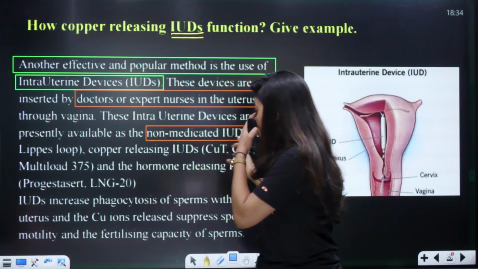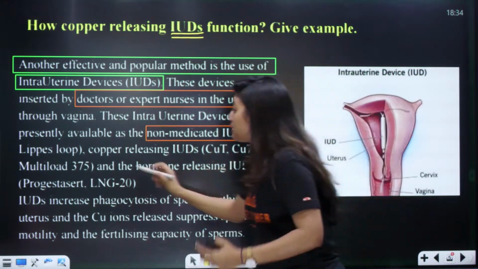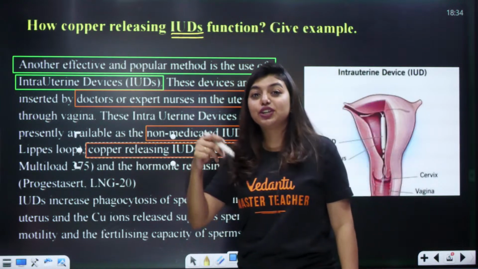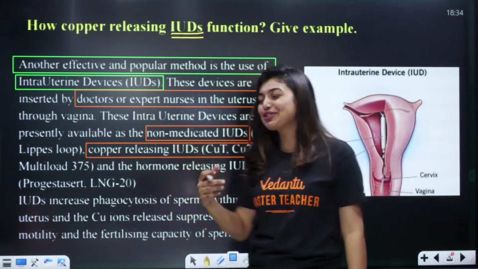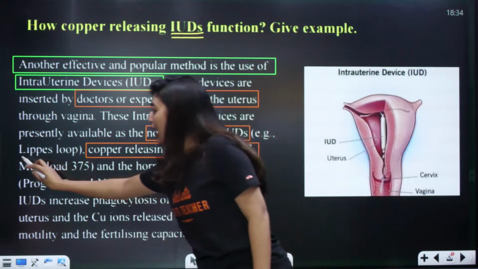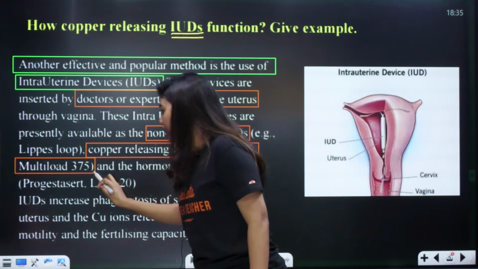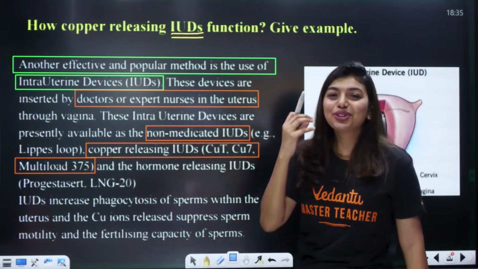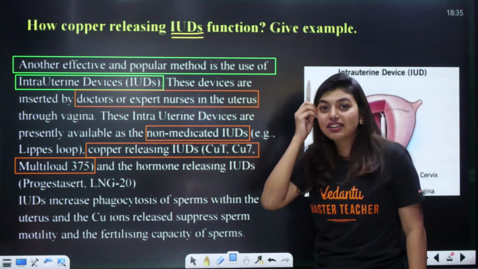Okay, so non-medicated IUDs, which is the Lippes loop. Next one is copper releasing IUDs, which is CuT, Cu7, like that, no? CuT, Cu7 and Multiload 375. Three names you have to remember very carefully.